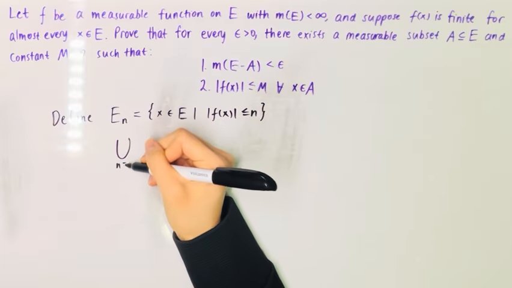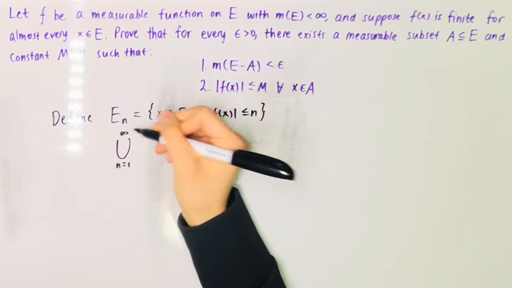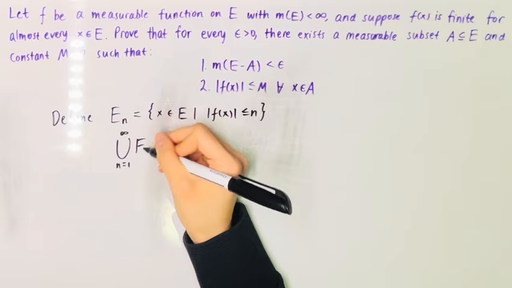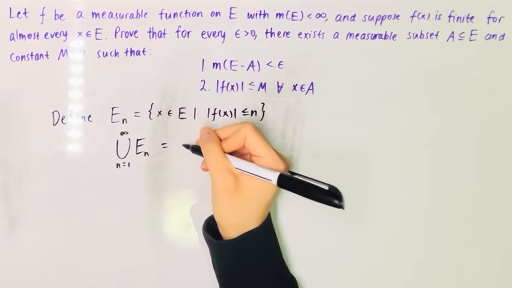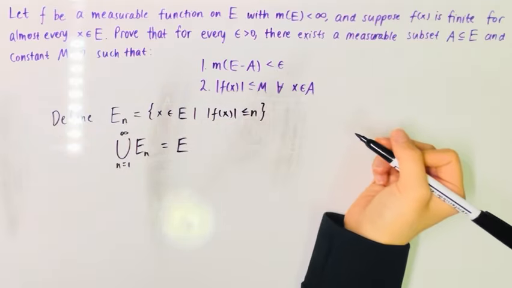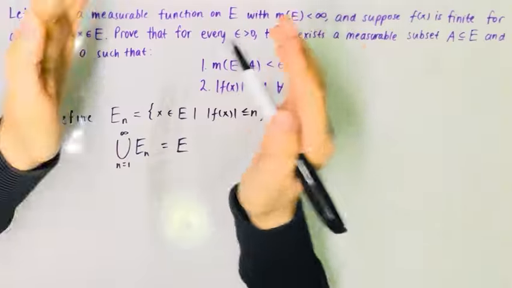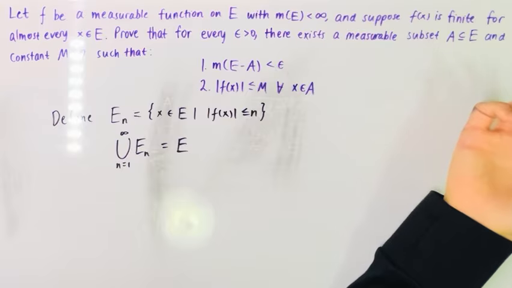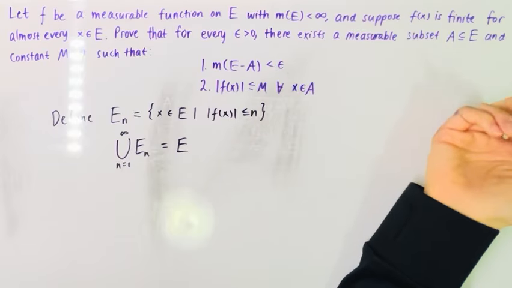Now we see the union as n equals 1 to infinity of E sub n is going to equal E, right? Because we're just making n bigger and bigger, and eventually we get the actual function.